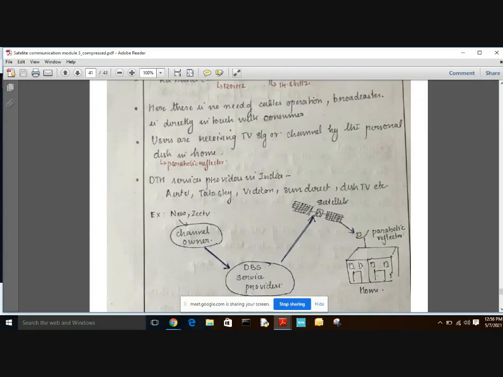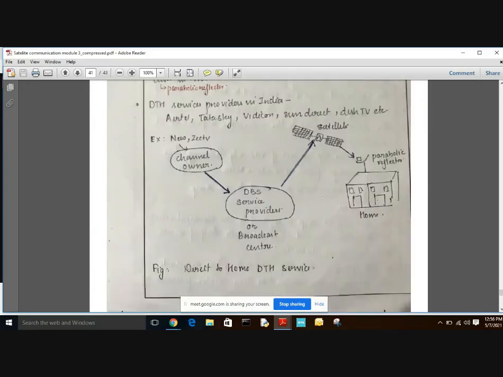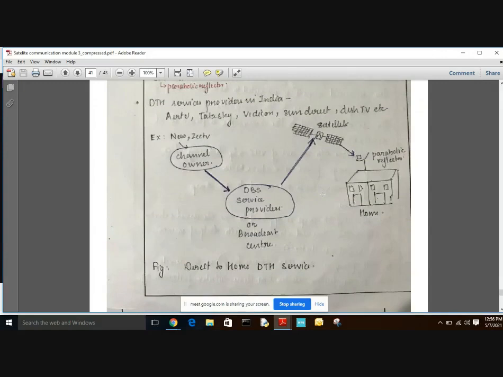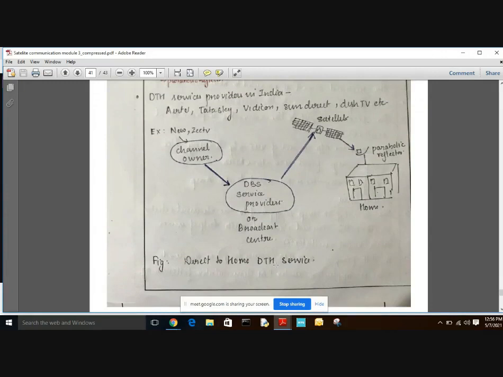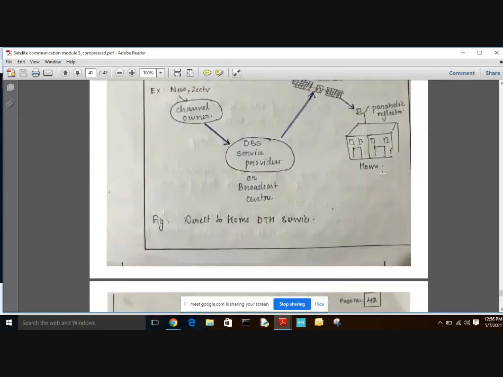The DTH service providers in India are usually Airtel, Tata Sky, Videocon, Sun Direct, Dish TV, etc. Now we can see the Direct to Home service, like the example we have already discussed. We have a channel owner which sends its channel to the DBS service provider. The DBS service provider broadcasts the channel to the satellite, and from the satellite we get the TV signal through the parabolic reflector installed in our home.